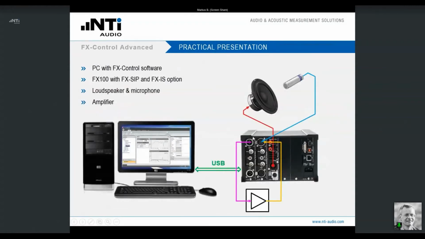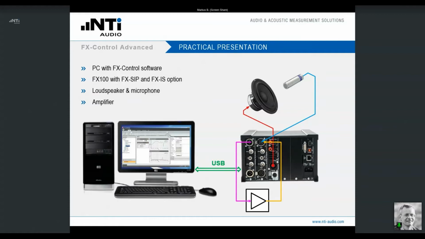Well, that brings me already to the practical part of this webinar. I have here an FX100 on my desk, which is connected to the PC. The FX100 has a built-in SiP module, which is a power amplifier. The power amplifier drives this loudspeaker here, and I have an input switcher option for the microphone and the other input. Here, actually, in addition to this acoustical test setup, I have also an amplifier connected to my FX100.